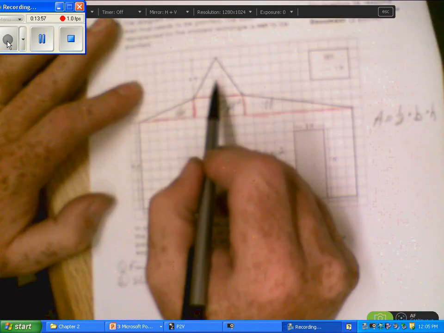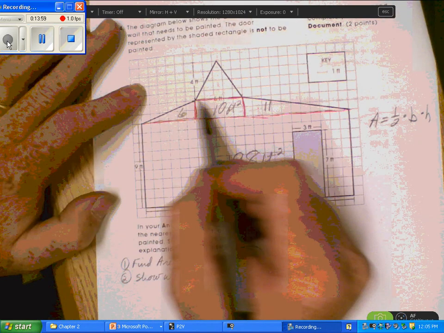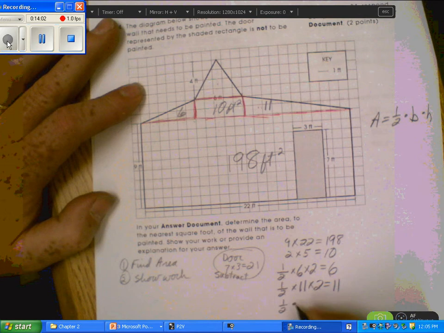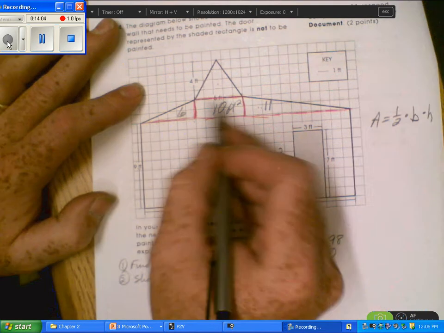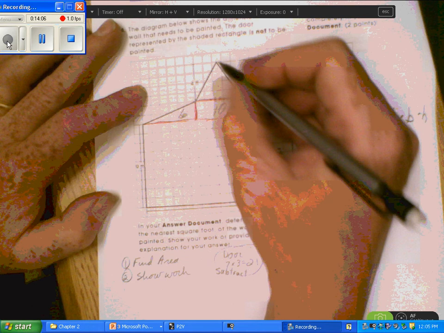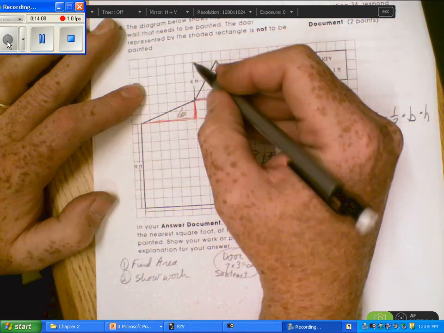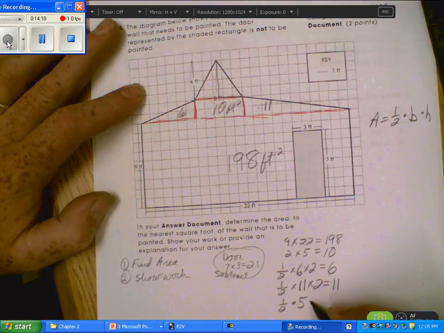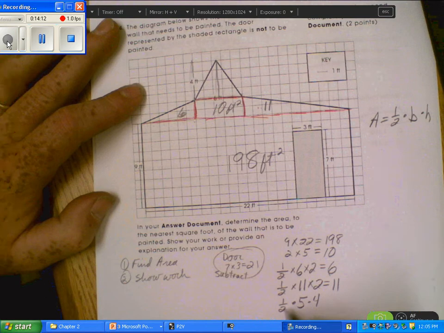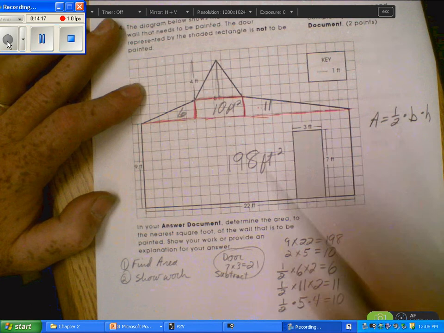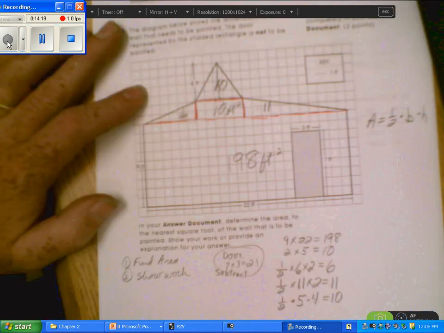Then this one up here, the base, it's going to be 1/2 times the 5, which is the base. And then the height will be right down through the middle here, which is over here, is 4. And again, I'm going to do 1/2 of 4 because half of 4 is 2. 2 times 5 is 10. So that area is 10.